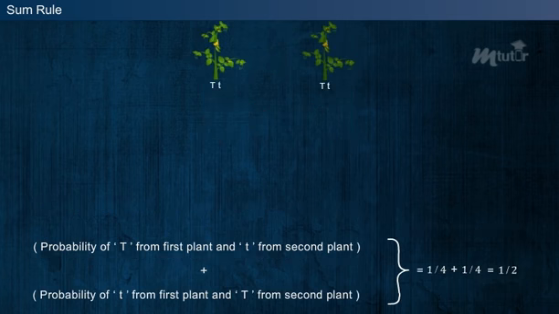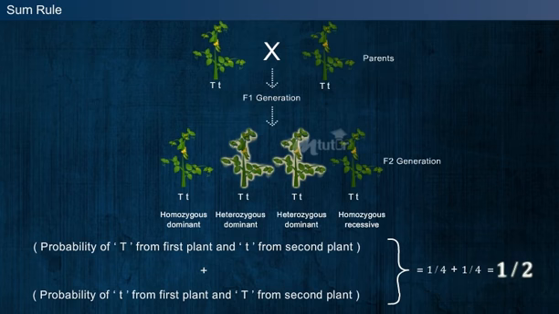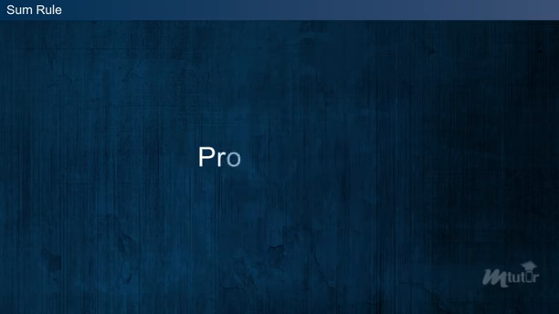Thus, the probability of obtaining a heterozygous dominant trait in the F2 generation is 1 by 2. Now, let us discuss about the product rule.